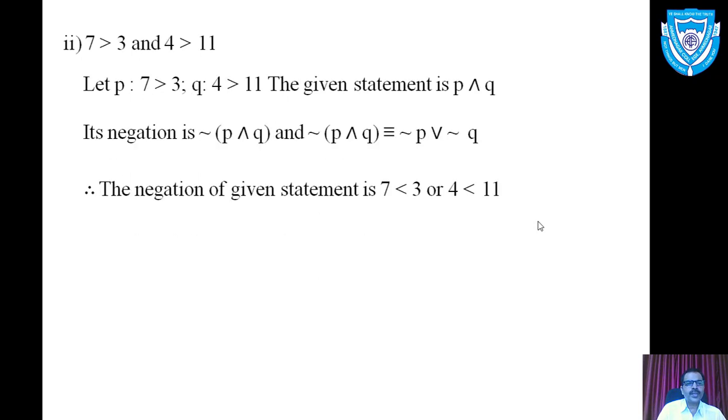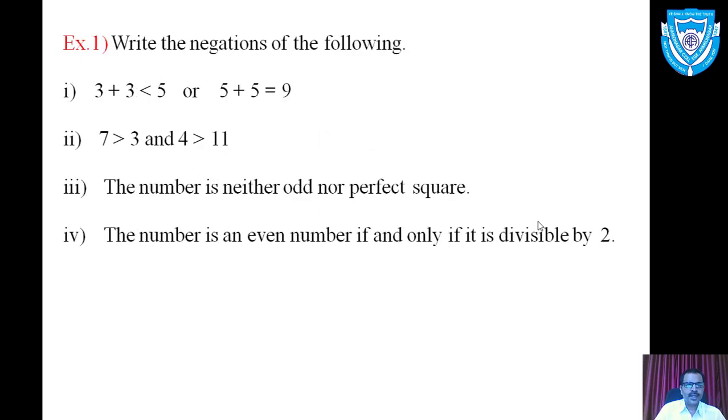Let us go to the fourth example. The number is an even number if and only if it is divisible by 2. This is the biconditional statement because two simple statements are connected by if and only if. Now we want to obtain the negation of this biconditional statement. Again reduce it into symbolic form first and then using the definition try to obtain its negation.